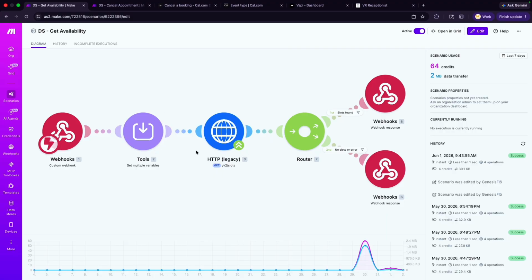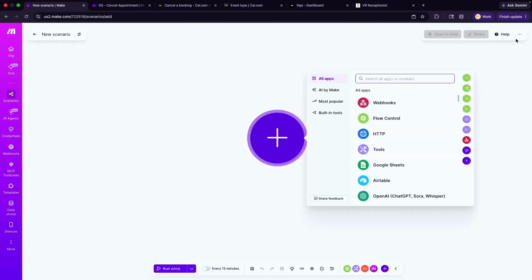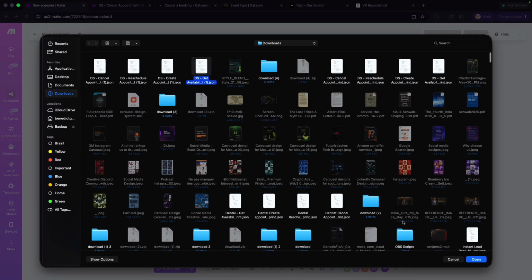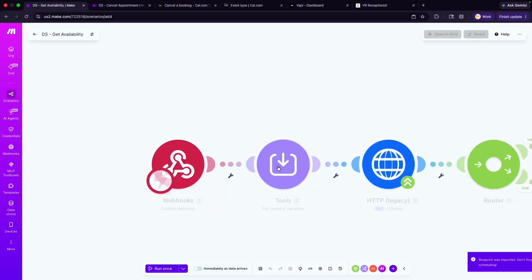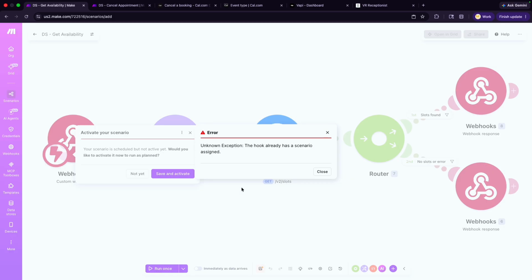So you will have access to the blueprint and everything. All you do is when you download the blueprint, what you want to do is go to create a scenario and then come up here and click import blueprint. And once you import it, it's going to basically, if I take, for example, here, when you import this, it will just go ahead and build that outright for you. And then all you have to do is activate it.